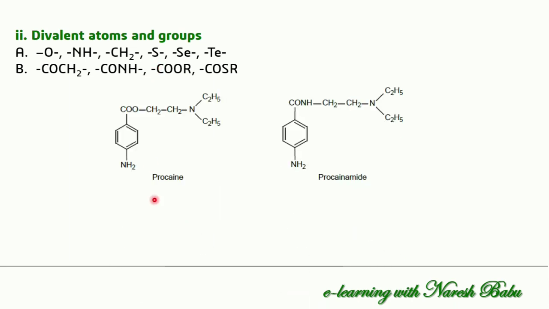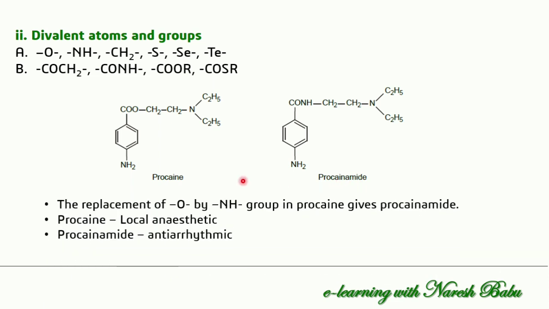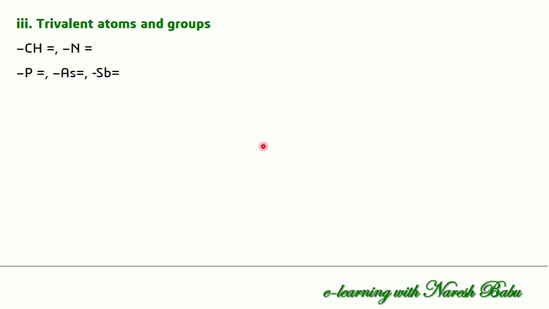The best example is procaine and procainamide. Here, in COO, the O is replaced with NH. So this oxygen is replaced with an NH amide. The ester is converted into an amide, so procaine is converted into procainamide. The replacement of O by the NH group converts procaine into procainamide. We know that procaine is a local anesthetic and procainamide is an anti-arrhythmic drug. So the replacement of a single oxygen with NH makes this much of a difference. So that is divalent atoms and groups.